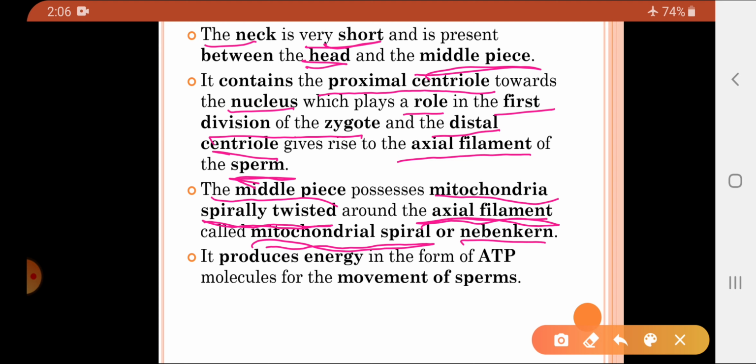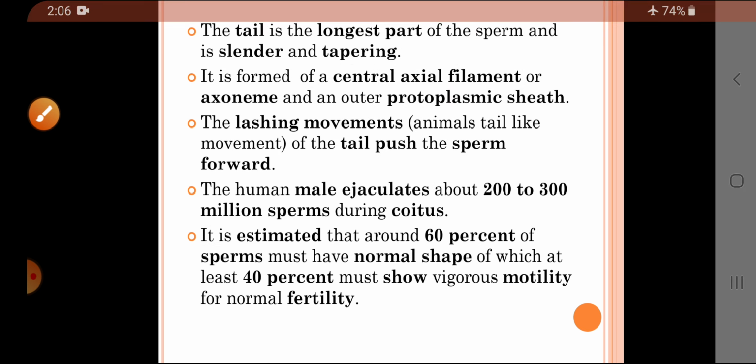So the middle piece consists of the mitochondria twisted around the axial filament, and this twisted mitochondria around the axial filament is called the mitochondrial spiral or also called the Nebenkern. Now we know that the mitochondria is the powerhouse of the energy. So this mitochondria produces the energy in the form of ATP, which is very important for the movement of the sperms. Sperms are motile, and for motility energy is required. This energy will be provided by the middle piece, which consists of the mitochondria.